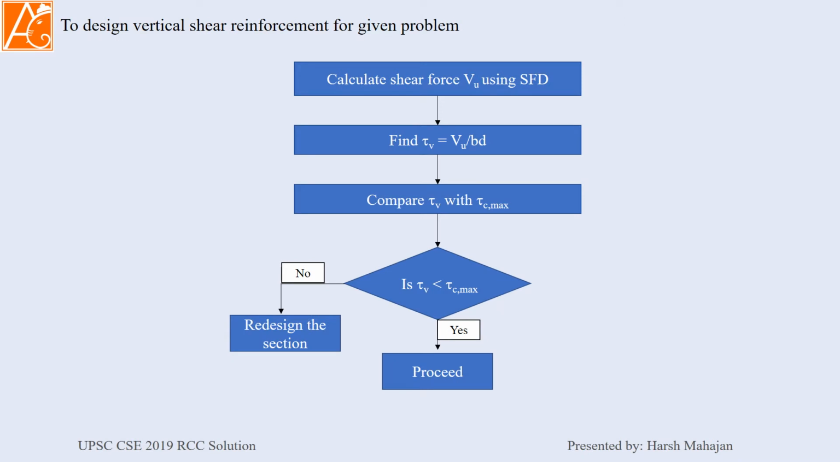So how are we going to tackle this problem? First of all, we will calculate the shear force at the critical section using the shear force diagram. Then we will find the shear stress value, which equals Vu by bd. We will compare it with tau c max. If tau v is less than tau c max, then we will proceed. If it is not, then we will suggest redesigning.